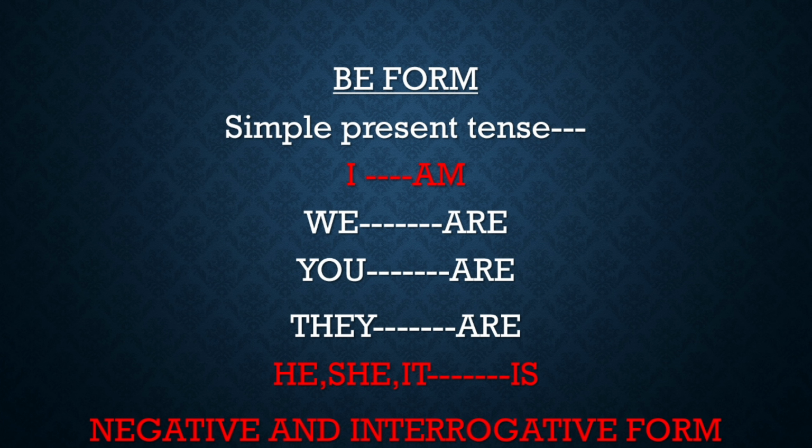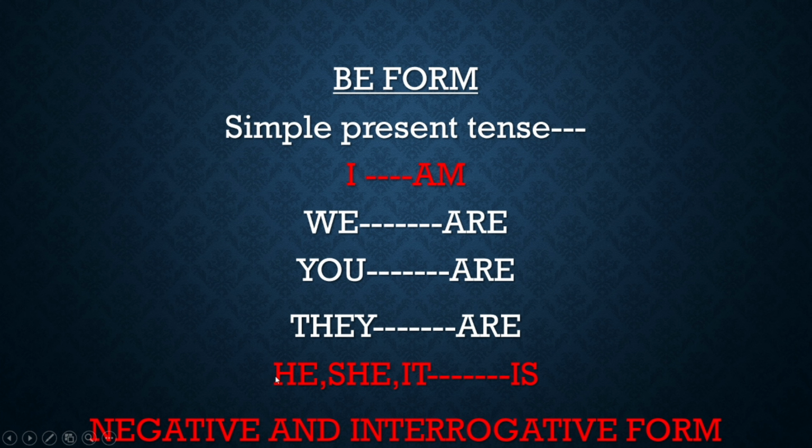Please note this very clearly. You have to learn it by heart, like how you learned tables, like 4 3s are 12, when you were in first or second class. These are the basic rules which you have to learn by heart and store in your memory because we need them lifelong. For I, we have to use am. For we, you, they, remember these three words, we have to use are: we are, you are, they are. Actually, we, you, they are plurals. For plurals, we have to use are.